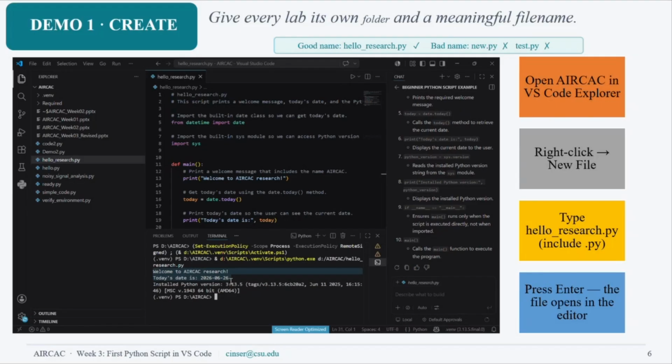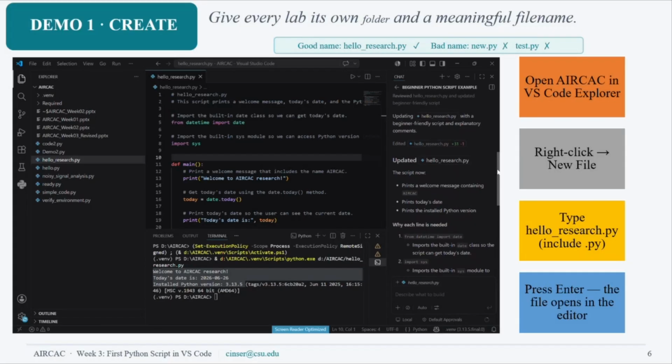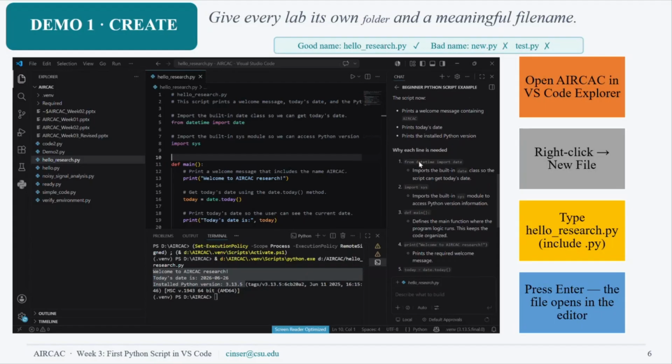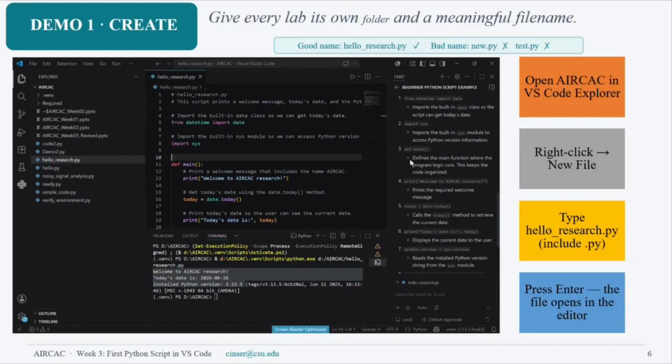So we come to our AIRCAC research, and today's date is shown. It brings the date from the system itself. If my system is up to date, it brings the date, the time or the day from the machine itself. So if it is up to date and the time is accurate, it will provide the correct time. Here we have the explanation.